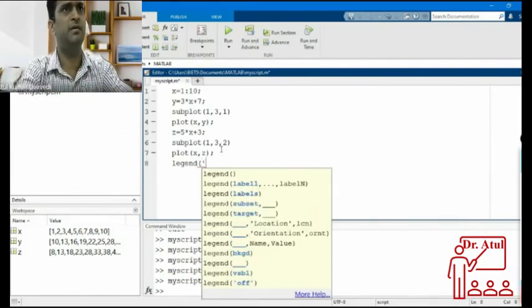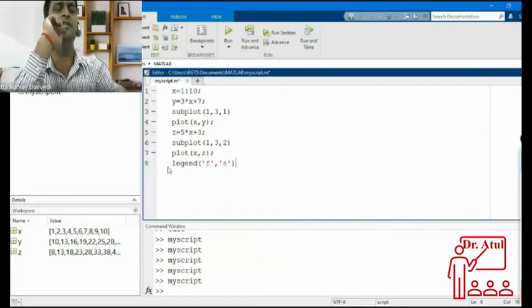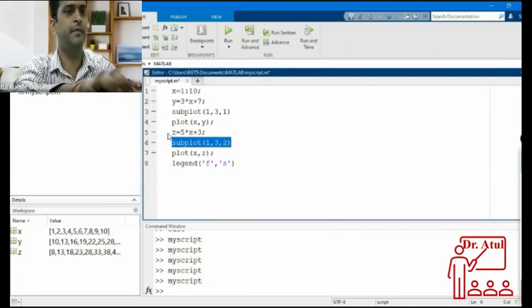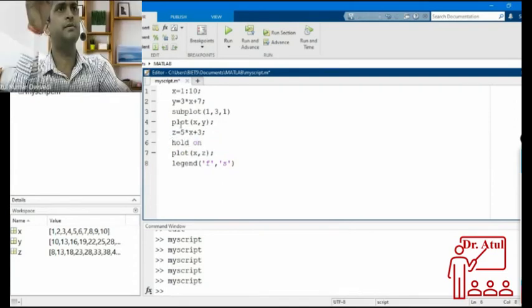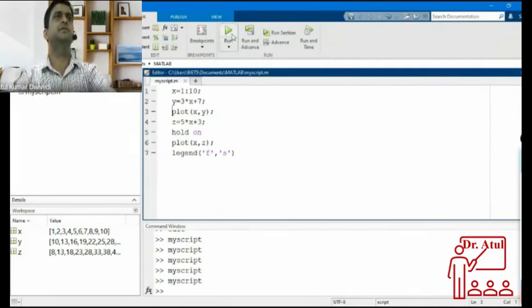Suppose I want a first plot, then a second plot. This will not come in subplotting, but legend is much more useful with the hold on command. So with the hold on command, you can write like this.